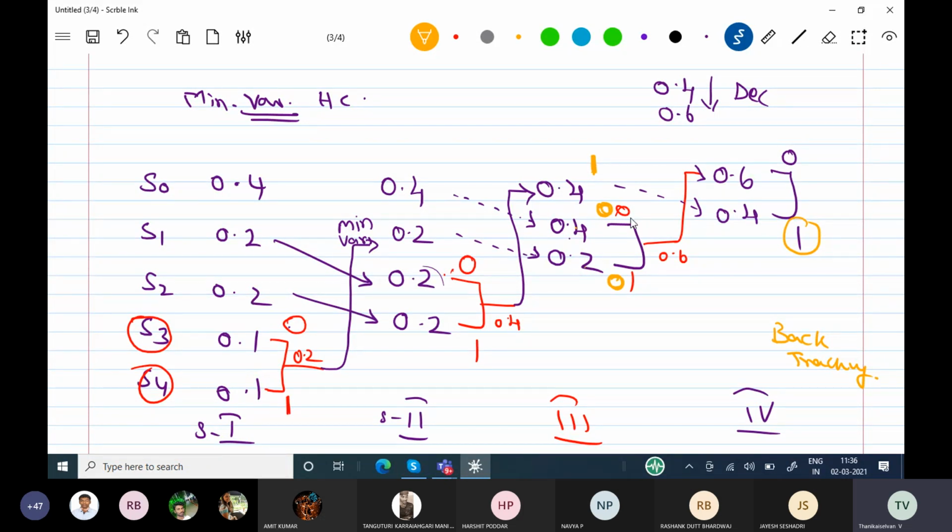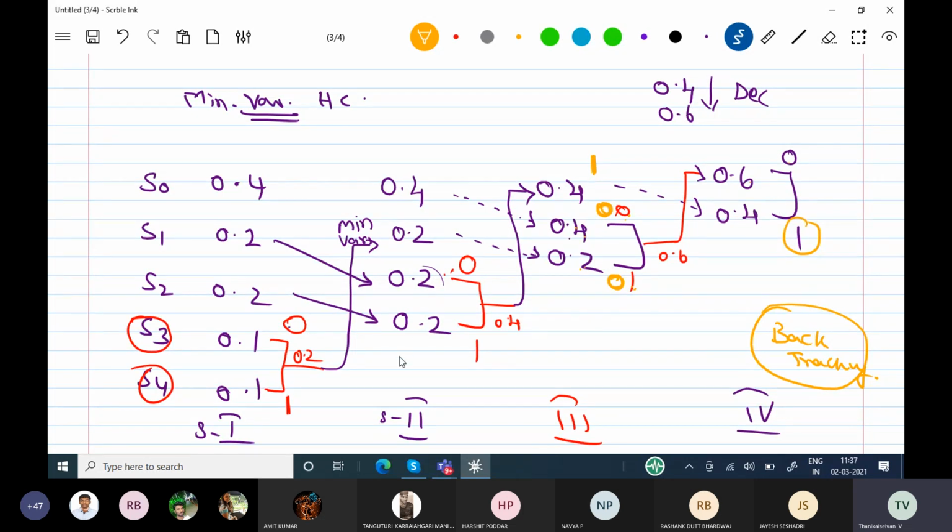In red color you see 0.4 is 0, 0.2 is 1, but in the fourth stage, as I told you, it is a backtracking process. So 0.6 is coded as 0. This 0 is going to be taken, and we are keeping that 0 before the existing binary. So the existing binary is 0, existing binary is 1 here. The yellow color one is the new one, coming from the next stage, the fourth stage.